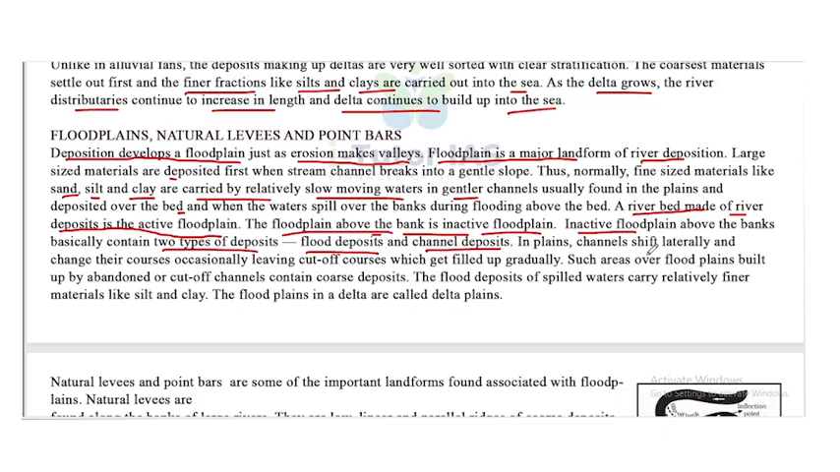In plains, channels shift laterally and change their course occasionally, leaving cut-off courses which get filled up gradually. Such areas over floodplains built up by abandoned or cut-off channels contain coarse deposits. The flood deposits of spilled waters carry relatively finer materials like silt and clay. The floodplains in a delta are called delta plains.